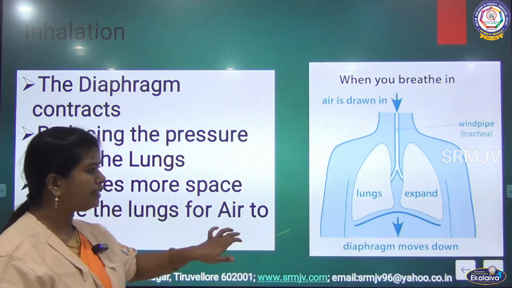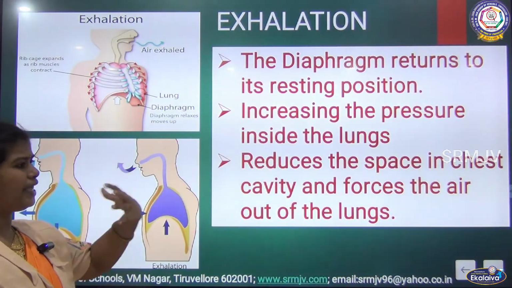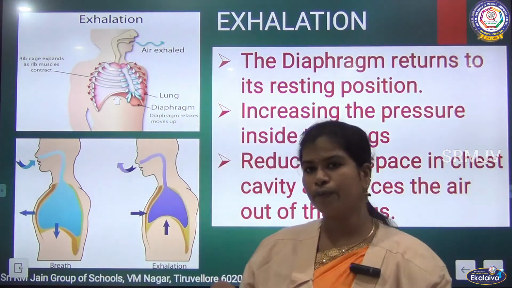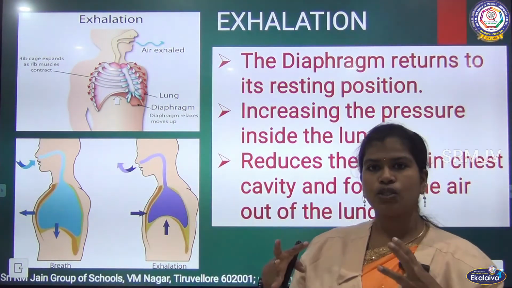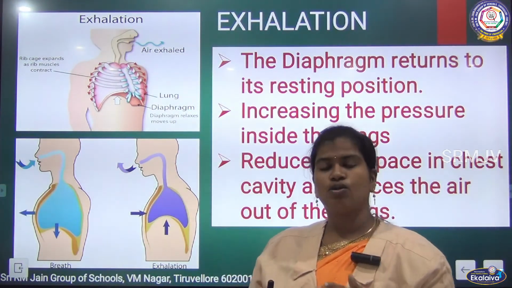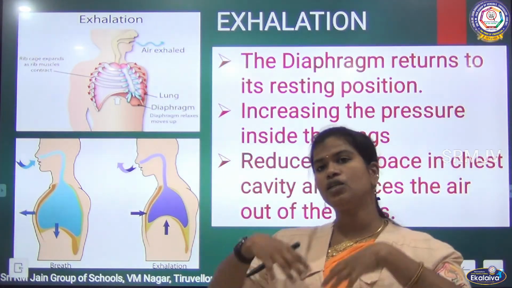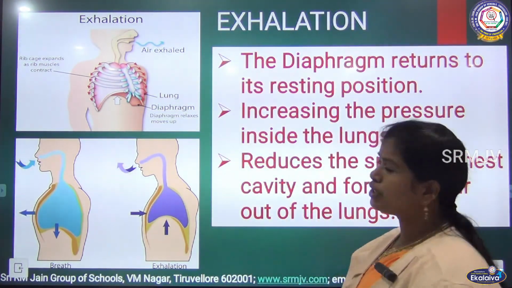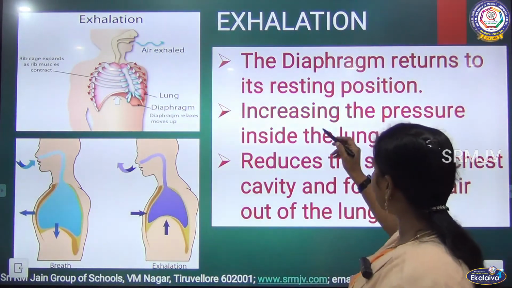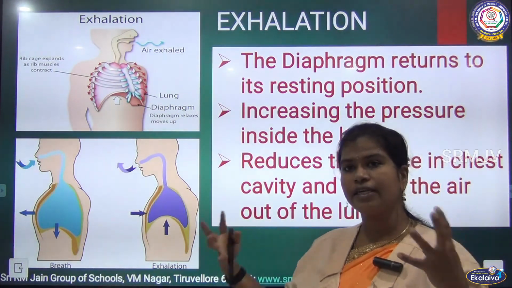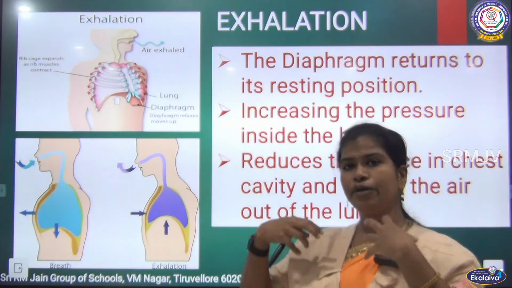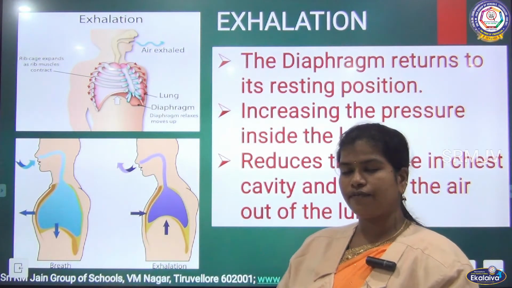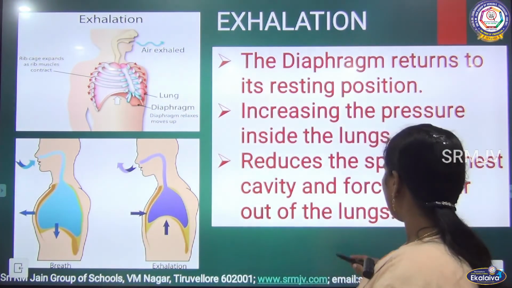And what about exhalation? When we exhale, what happens? The diaphragm comes back to its own position. When it comes to its own position, the lungs get less space, so the air which is inside the lungs comes out of the body. You can see here the diaphragm returns to its resting position and increases the pressure inside the lungs. So when it increases the pressure inside the lungs, the carbon dioxide, which is a waste material, comes out of the body.